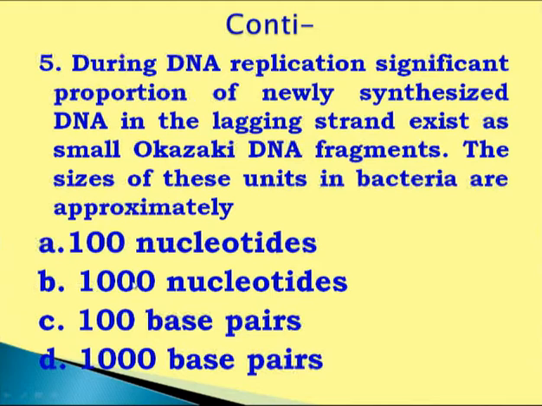So B1 is correct. 100 nucleotides is incorrect. 100 base pair means 200 is incorrect. 1000 base pair means 2000 base pair is incorrect. Correct answer is 1000 nucleotides.